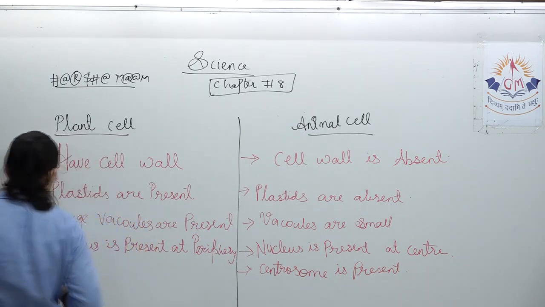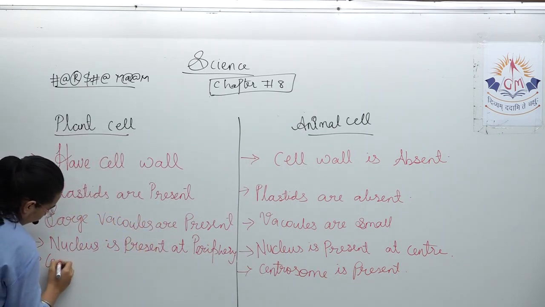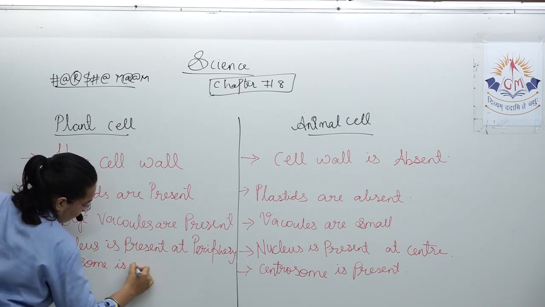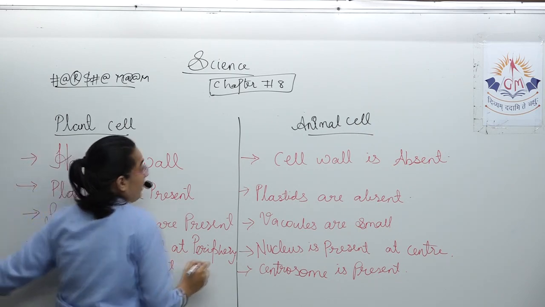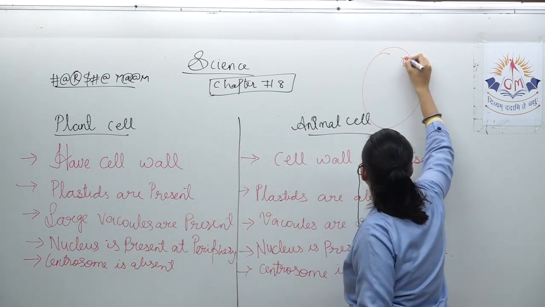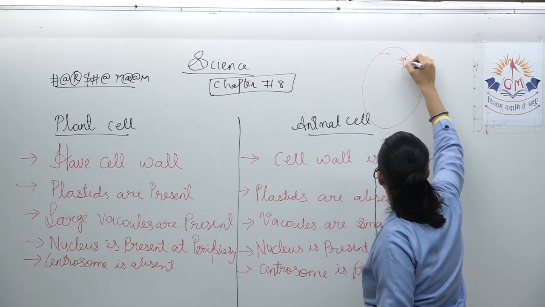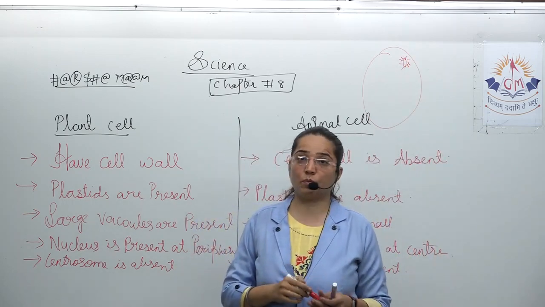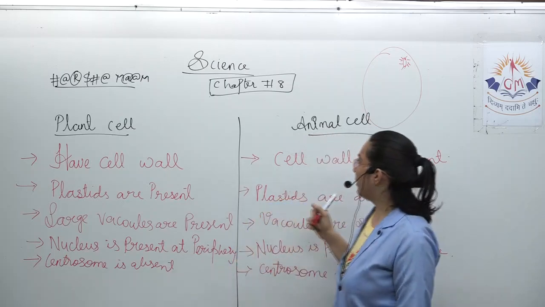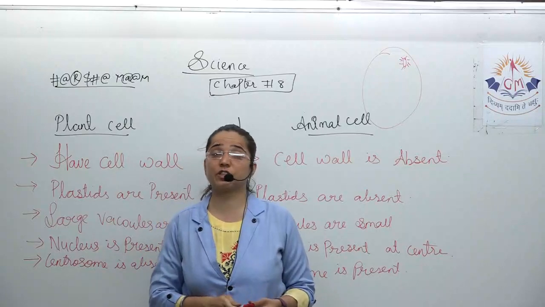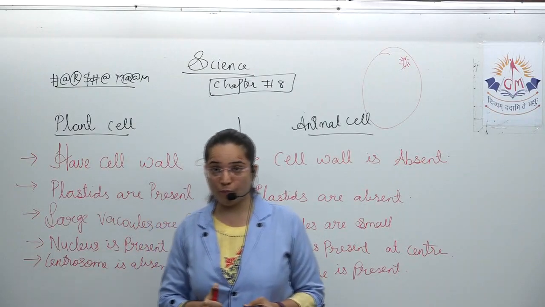Here the centrosome is absent. Just check the diagram of animal cell in your textbook. Over here only somewhere you are having a centrosome. Just check out the label centrosome. It will be there in animal cell, it is not there in plant cell. Now, what is the function of this particular centrosome?